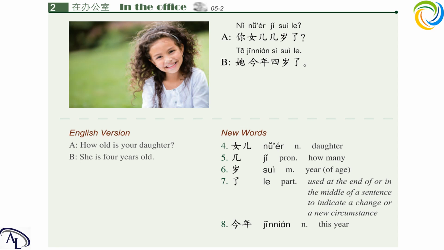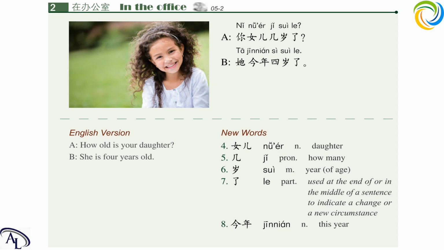Now let's move on to the last word of this text, 今年. Read after me, please. 今年, 今年. 今年 means this year. If I want to say, I'm 3 years old this year, then I will say, 今年3岁.